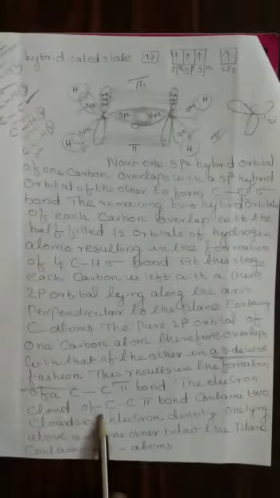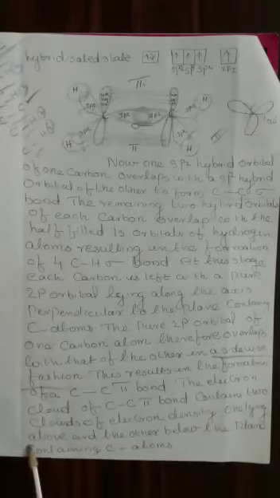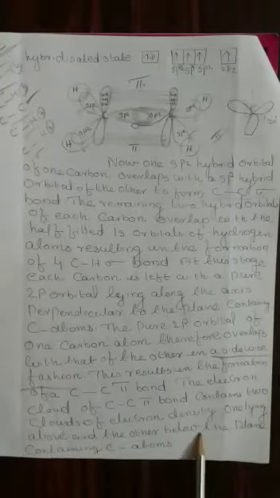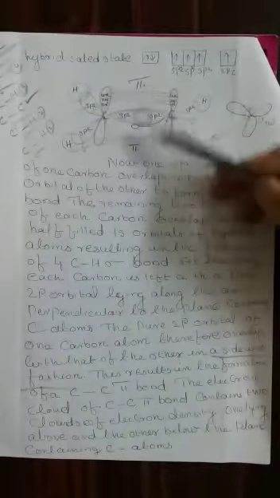The electron cloud of the carbon-carbon pi bond contains 2 clouds of electron density, one lying above and the other below the plane. Even though we represent 2 clouds above and below, in the structure we represent only one line or one bond, which is known as the pi bond.